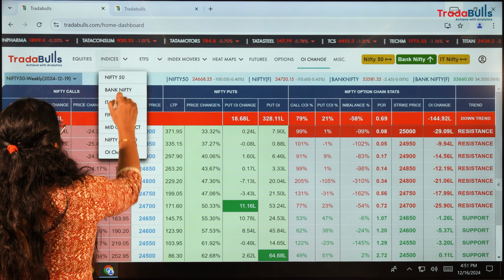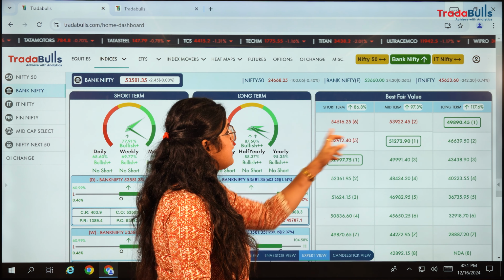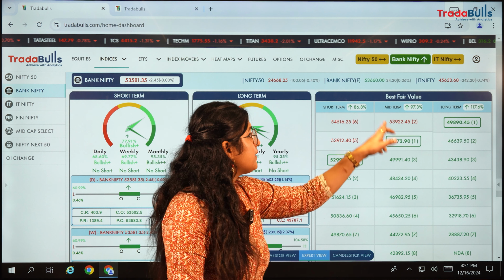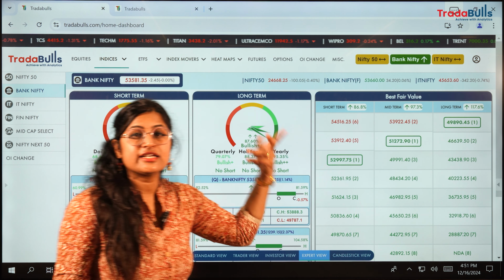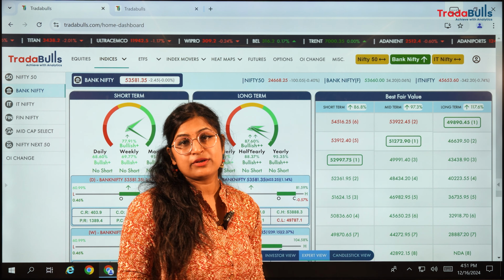Now let's see what Bank Nifty is giving as the target. The target is 53,912, so 53,922 from both points. We can expect Bank Nifty has chances to hit 54,000 by the end of this week.